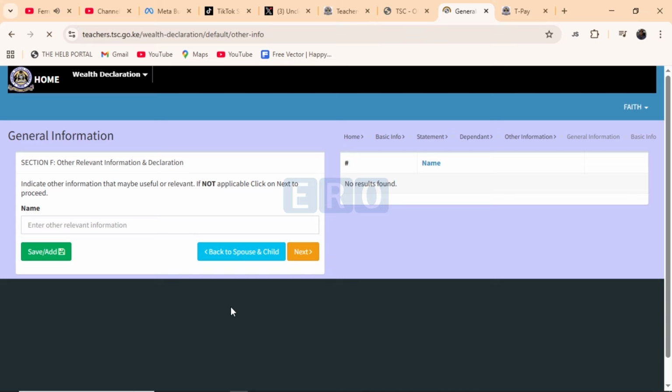And here now is section F. You'll give other relevant information and declaration. So for example, say in the assets you put there, you have sugarcane plantation. And so you have gross pay for the 2 years from sugarcane produce. And maybe you did not plant that sugarcane on your land.